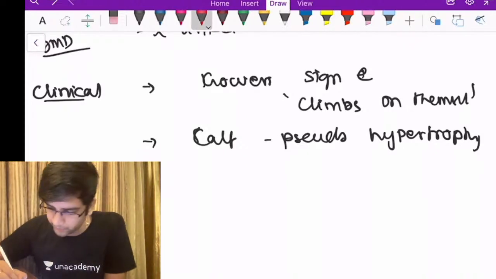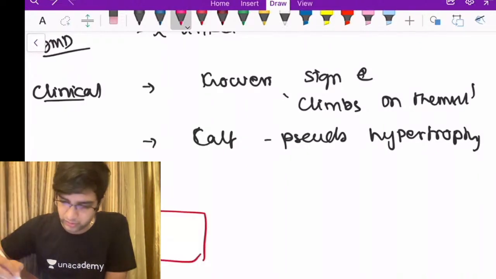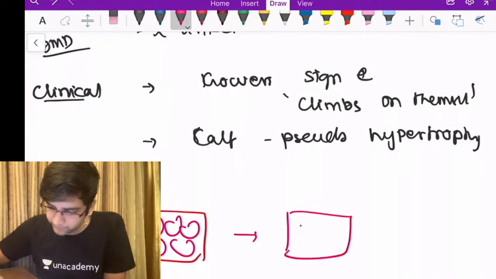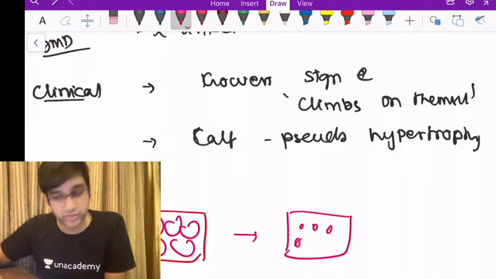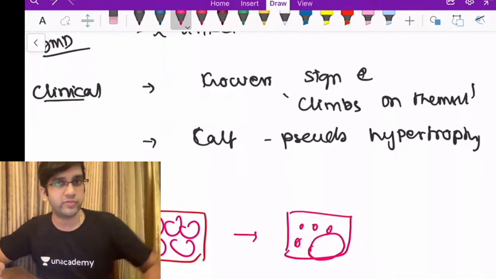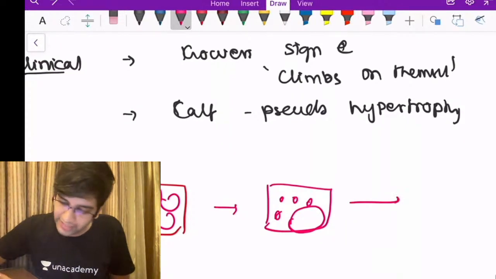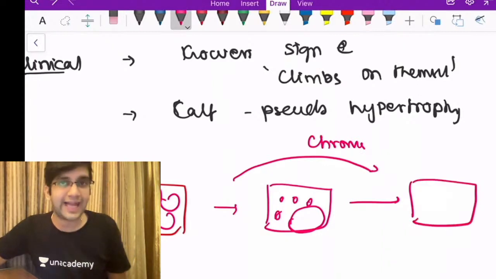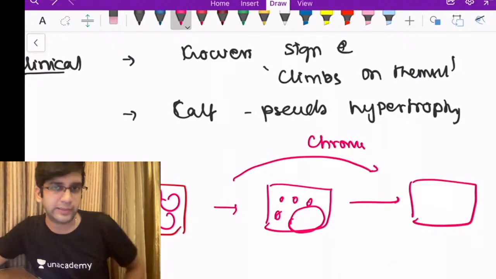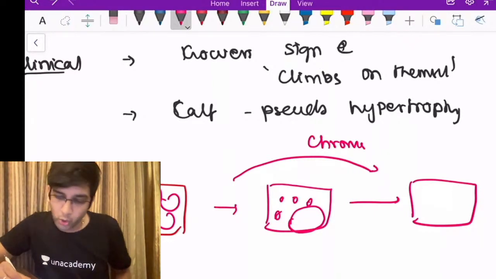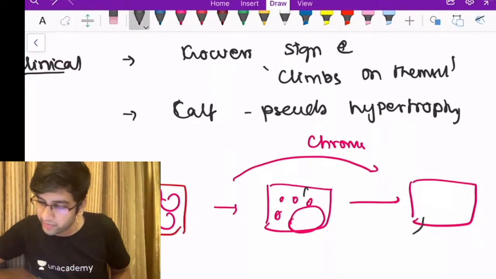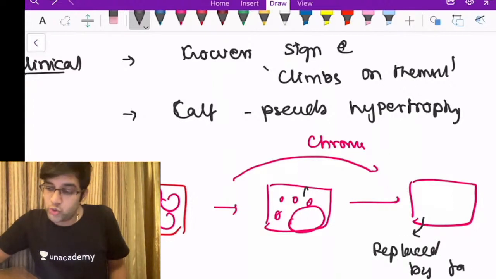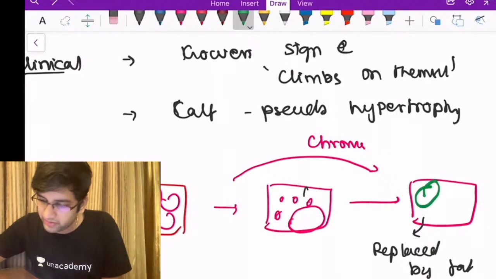So I have muscle fibers. If in this field I have 4 or 5 muscle fibers here, they'll undergo atrophy. They'll become smaller, and they'll try to regenerate. Some of them might regenerate, but most of them will be destroyed. Over the period of chronic damage, all these atrophied muscle fibers, at one point of time, are going to get burnt out. When the atrophy progresses, all these atrophied muscle fibers will be replaced by fat. When they are replaced by fat, it looks more bulky to the naked eye, right?